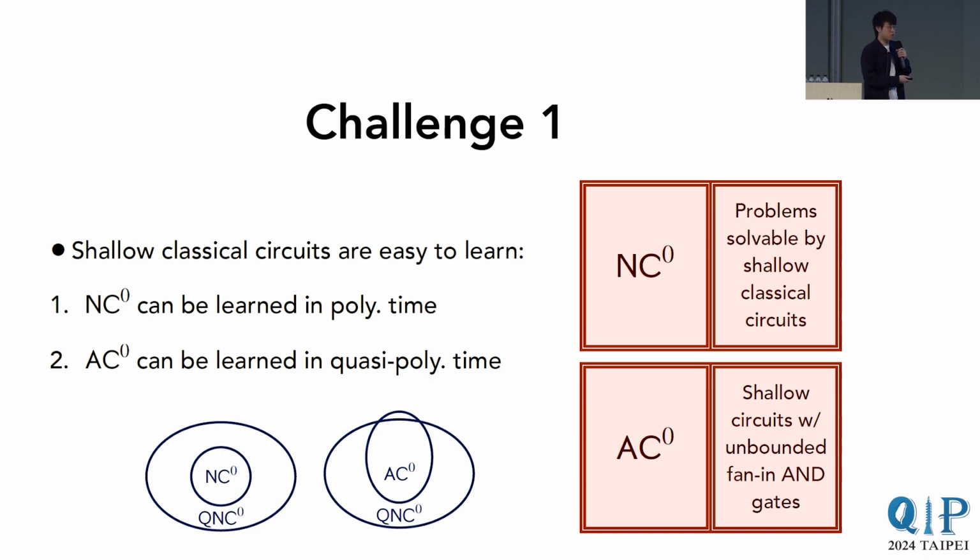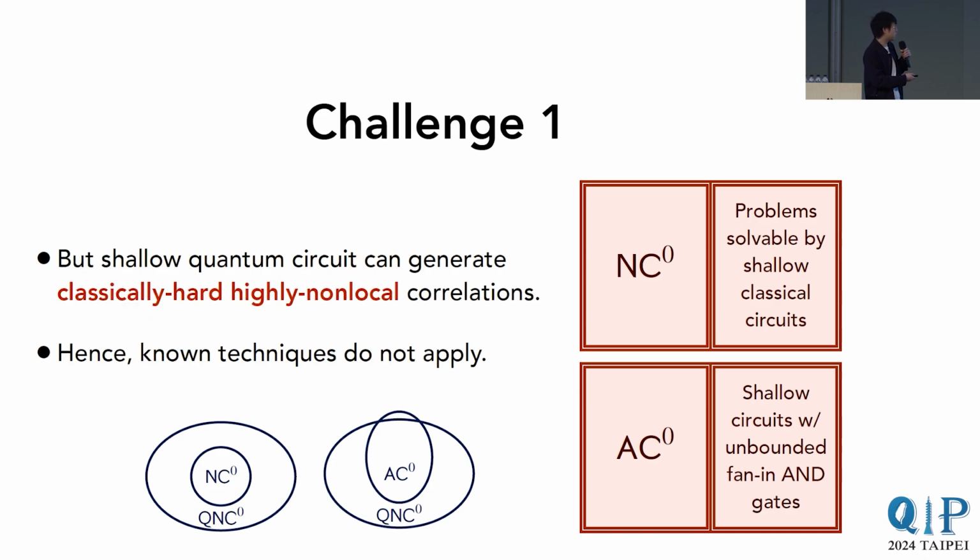While there have been these foundational results for learning shallow classical circuits, they often require ideas from low degrees and junta situations, which are not present for learning shallow quantum circuits. As we have discussed, shallow quantum circuits can generate classical distributions that are classically hard to sample from and are highly non-local. Hence, the existing techniques that one would use to learn NC0 and AC0 classical circuits don't apply for learning shallow quantum circuits.